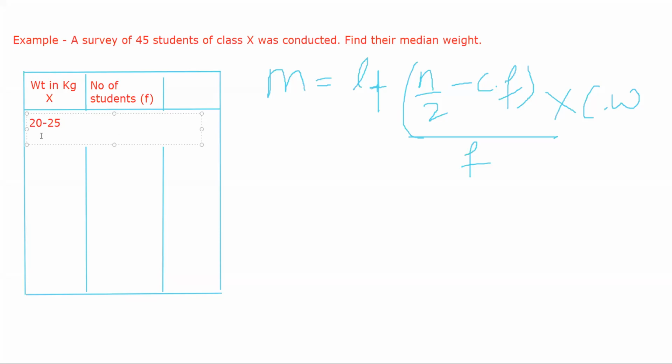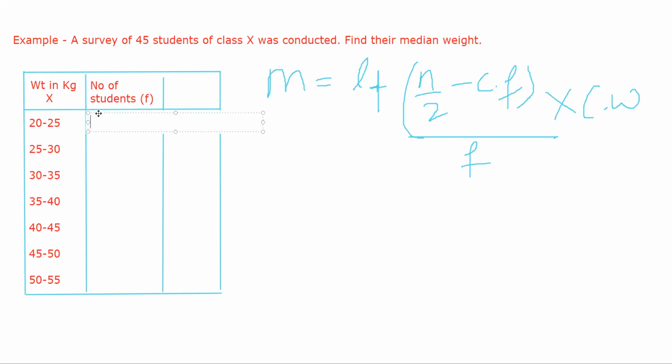20 to 25, then we have 25 to 30, 30 to 35, 35 to 40, 40 to 45, 45 to 50, and 50 to 55. Let's create a little bit of space in between them. So we have 7 classes like this, 7 weight categories.